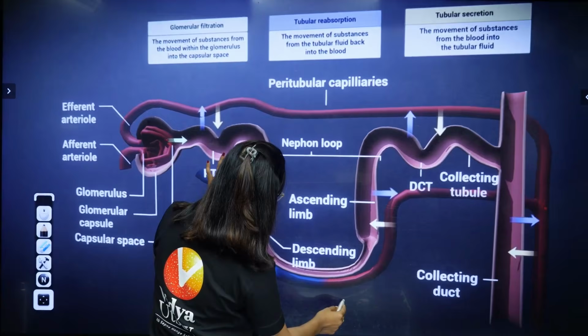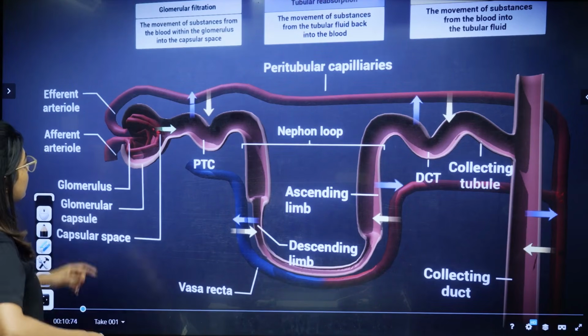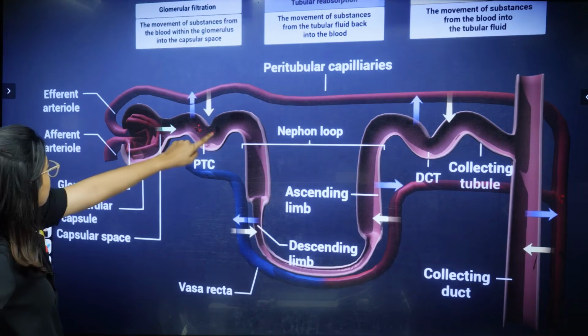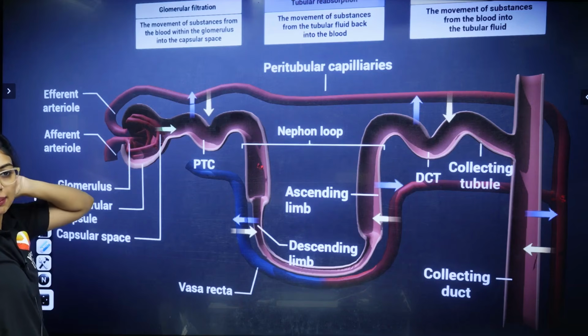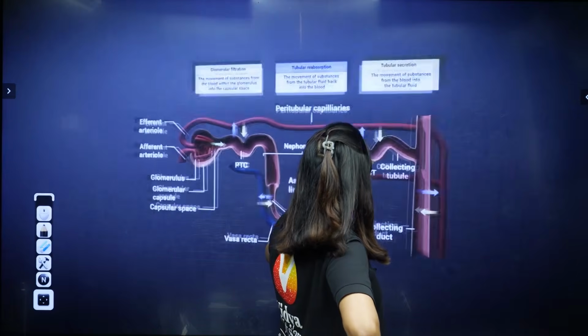Can you see the fluid actually? Fluid formation is happening. Again, see, from here the substance is coming. From here it will go again and get into the peritubular capillaries. So this is how it happens. I hope this is clear to all of you. Please remember, it's not blood that is coming out.